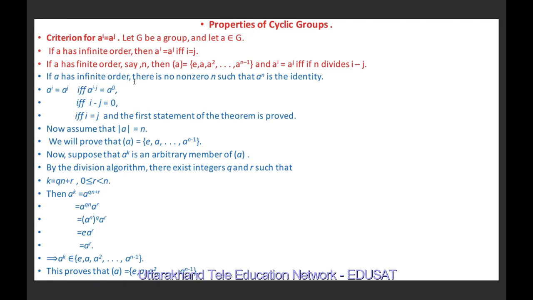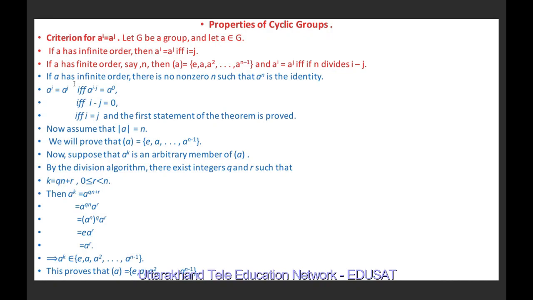If a has infinite order, then there is no non-zero integer n for which a raised to power n is equal to e.